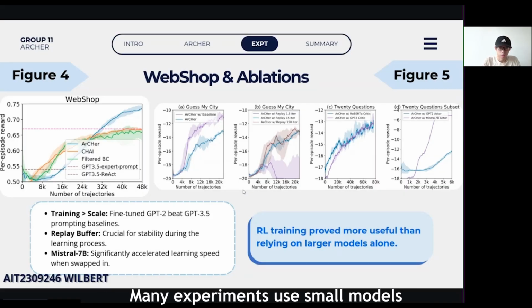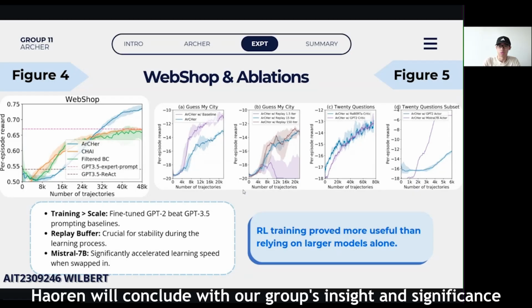However, the paper still has limitations. When the experiments use small models, the benchmarks are controlled and reward hacking remains possible. Therefore, Archer is very strong but still needs more realistic testing. Finally, Howren will conclude with our group insight and significance.